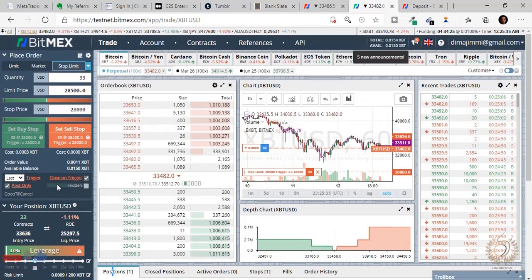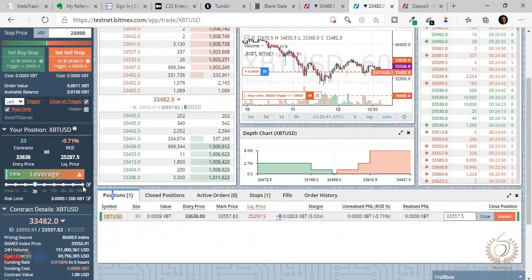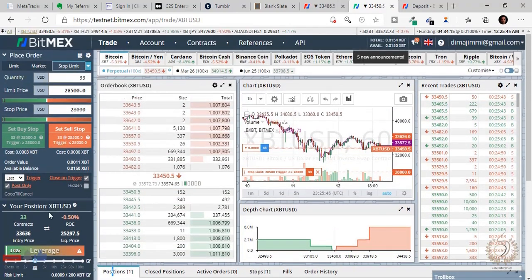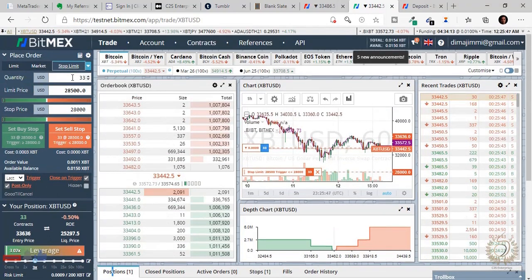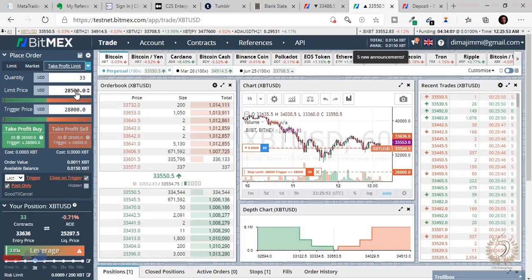Believe me, this tutorial is one of the most concise tutorials you're ever going to get on BitMEX on YouTube. I'm not exaggerating, guys. I mean every damn word of what I'm saying right now. So now that's it for stop loss. Now let's look at take profit. We click the drop down arrow and we go to take profit limit.